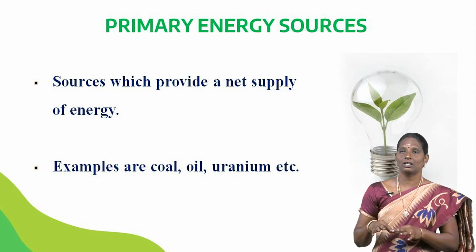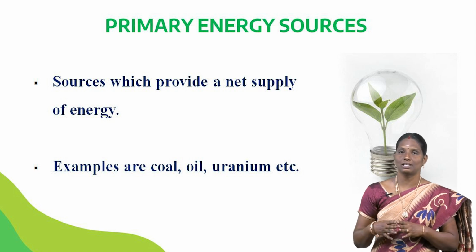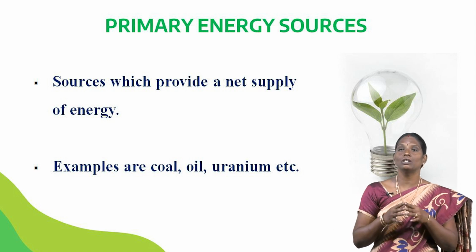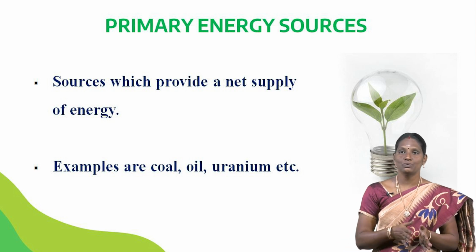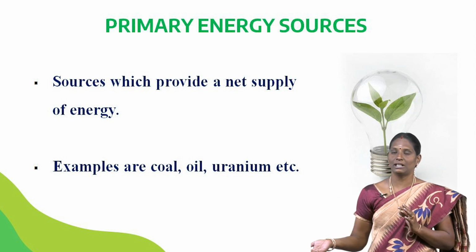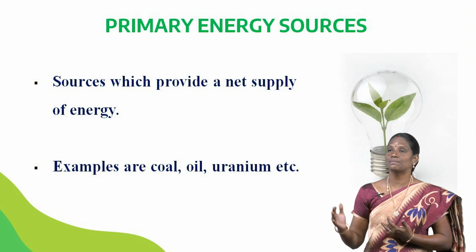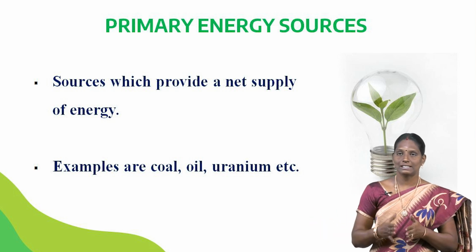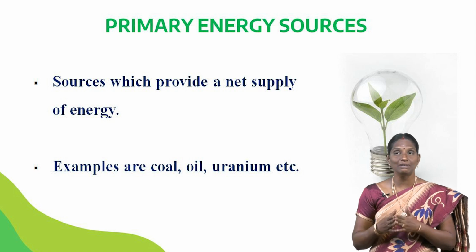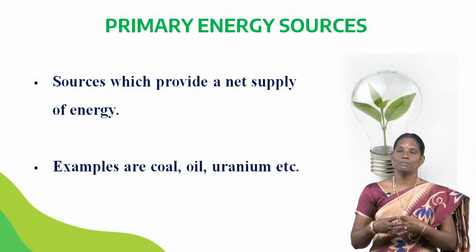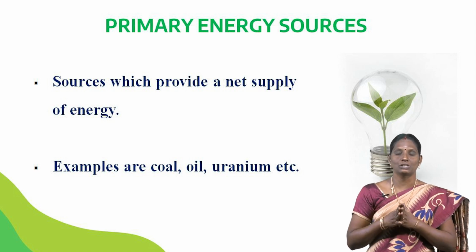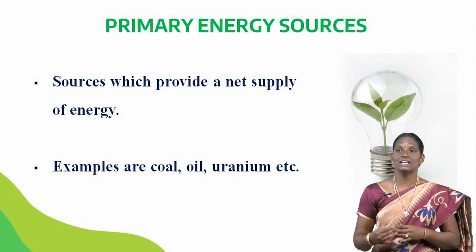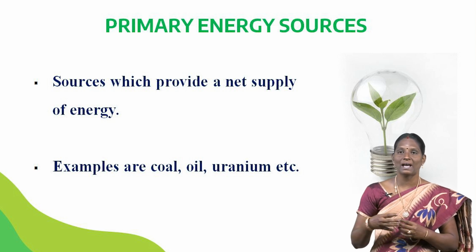The energy required to obtain these fuels is much less than what they can produce by combustion or nuclear reaction. So, this type of energy can be obtained by combustion or nuclear reaction, and that energy is called primary energy sources. The supply of primary fuels is limited. That is very important, because the supply is very limited in the primary energy sources. It becomes very essential to use this fuel sparingly.